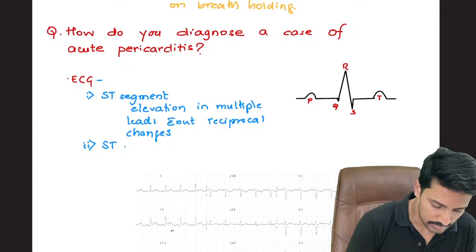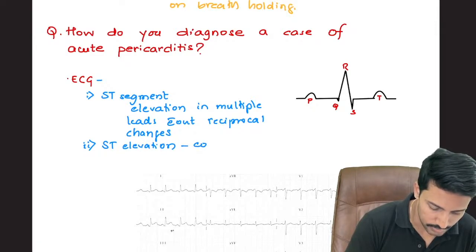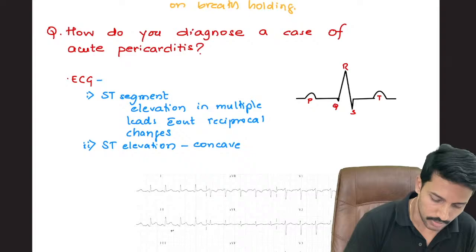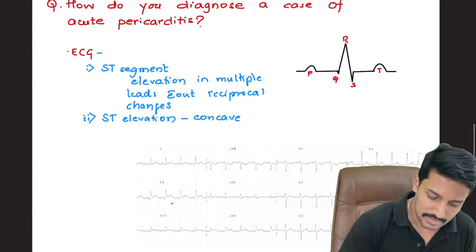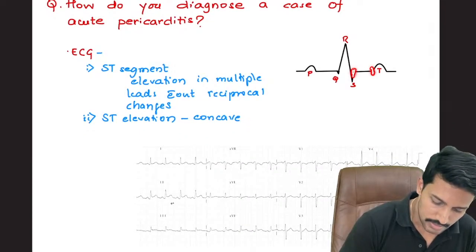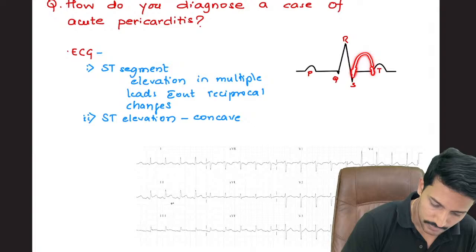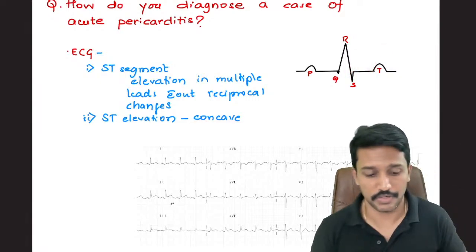Second thing that will help you to differentiate the ST elevation that we are seeing here: the ST elevation is usually concave. If this is my ST segment, the ST segment can get elevated like this, then it is convex, or it can get elevated like this, then it is concave. So we generally see concave ST elevation.